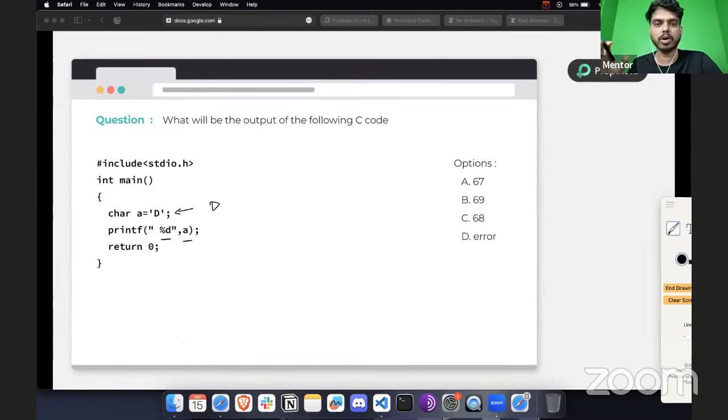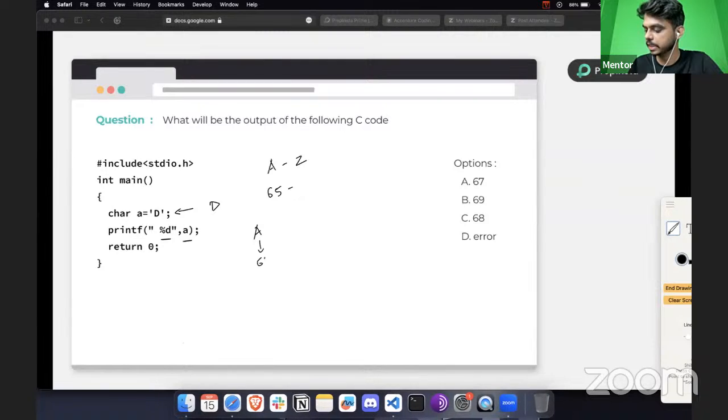For all the characters, we have something called the ASCII value. For capital A to capital Z, the ASCII values start from 65 and go up through the English characters. For example, for capital A it will be 65.